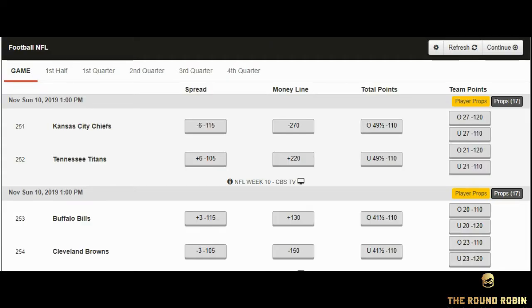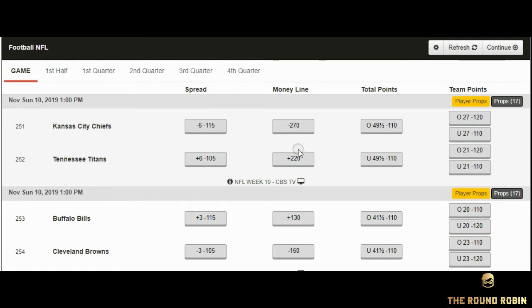Now, looking at the odds of a sports bet, as you can see from our example below, this is a quick example of what it would look like going online and sports betting. We're going to talk about the money line. The money line is a number, minus 270. With knowing the favorite in a game, if it's minus 270, that team is more likely to win, and we call that team the favorite.